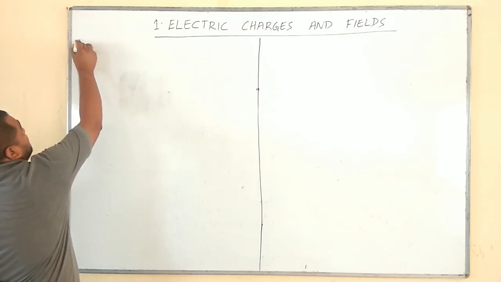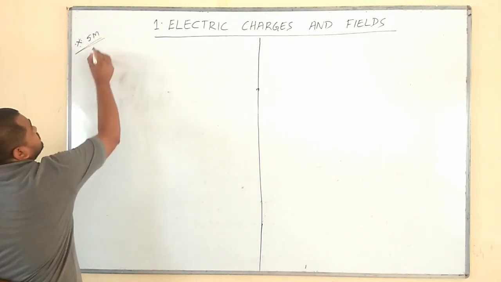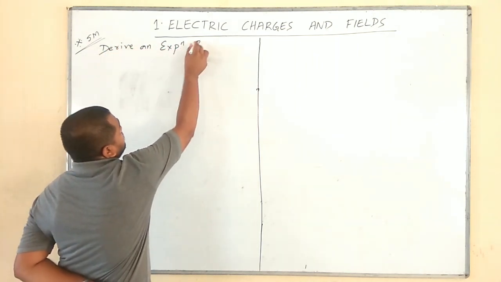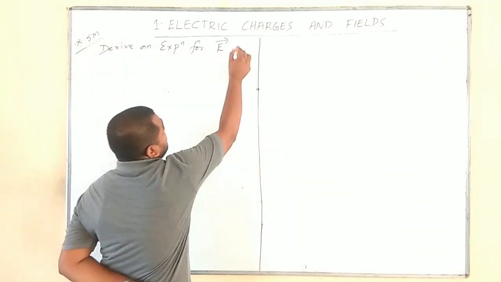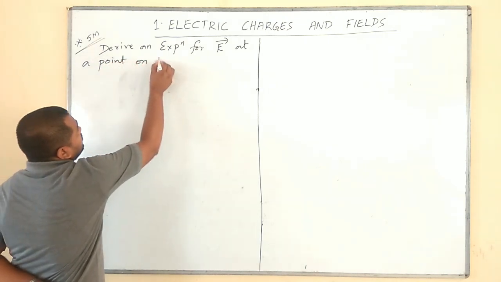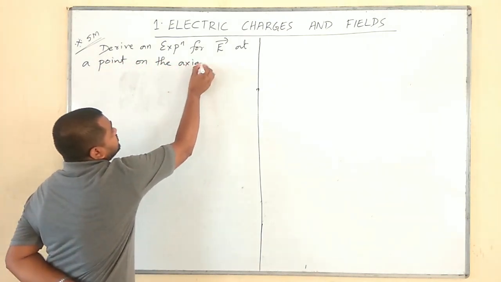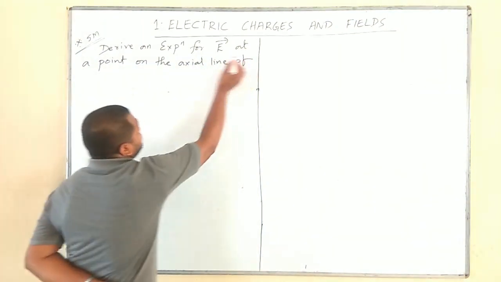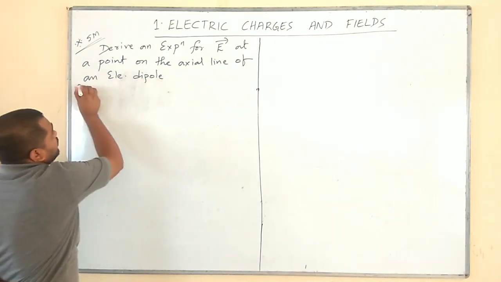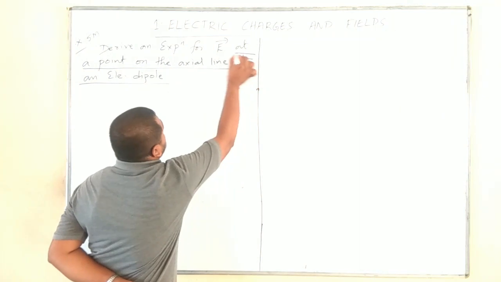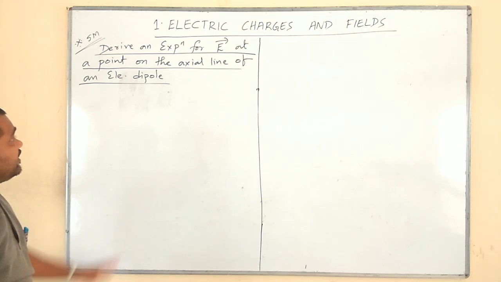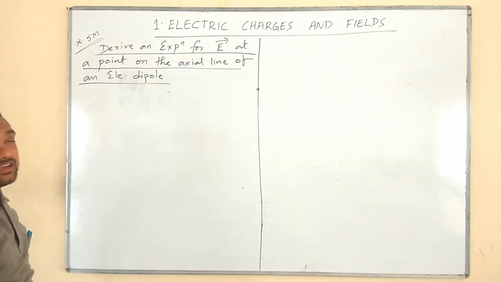So, very important derivation for 5 marks. Derive an expression for electric intensity at a point on the axial line of an electric dipole. Now you are in a position to answer my question. What is an electric dipole? Electric dipole is a system containing two equal and opposite charges separated by a small distance.